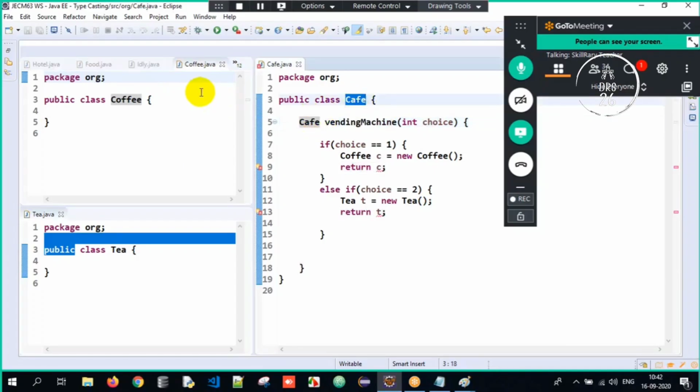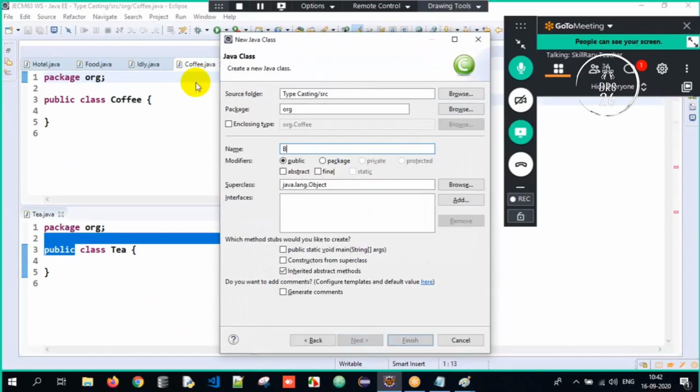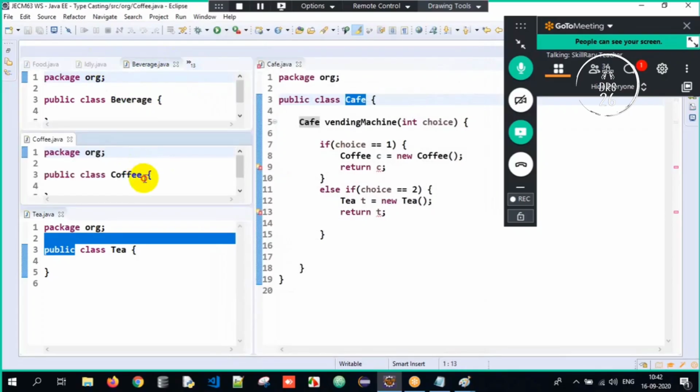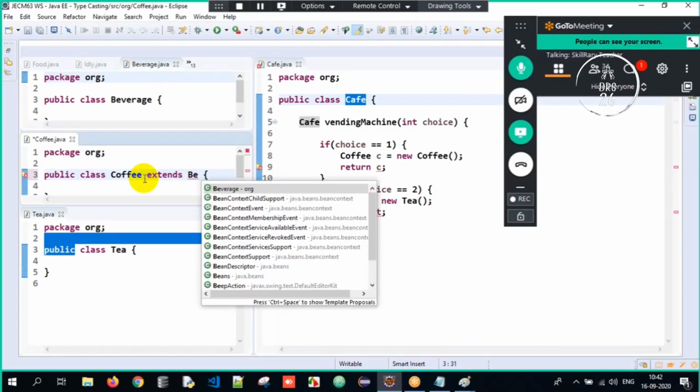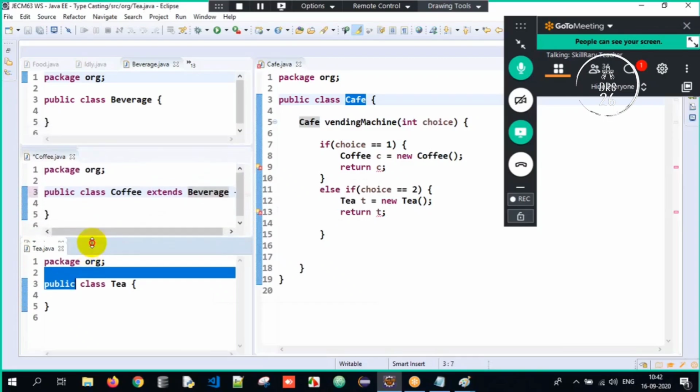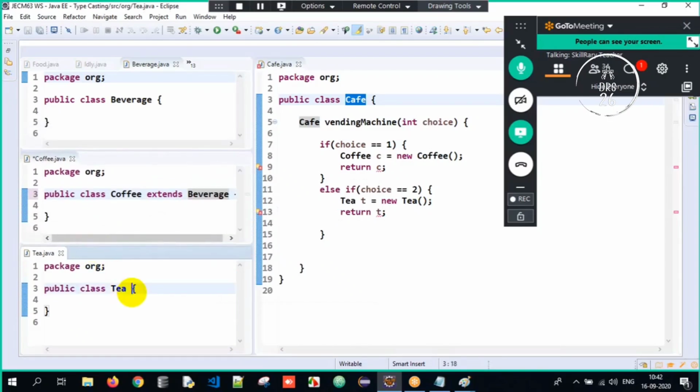It's not that you have to write it as cafe. You will create one generalized class called beverage here. It's a type of drink. So I'll make sure that coffee inherits beverage, or you can write whatever you want. I'm just writing it in a simple way. And tea extends beverage here.